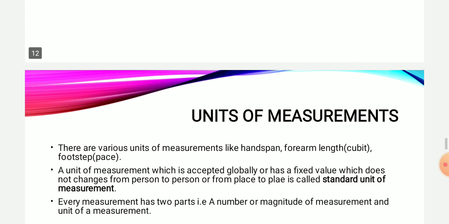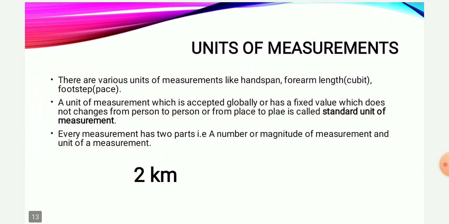Next in this chapter we saw the various units of measurement. The various units of measurement are handspan, forearm length and footstep. These units of measurement can vary from person to person and from place to place. So these units cannot be used globally or widely. For that we need a globally accepted unit of measurement which has a fixed value that does not change from person to person or place to place. That is termed as a standard unit of measurement.